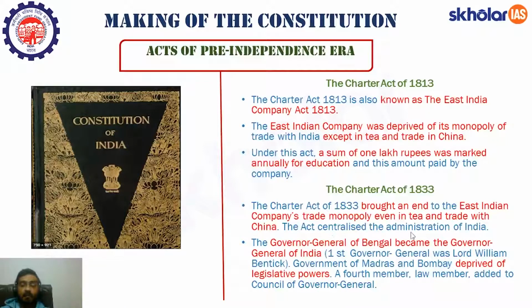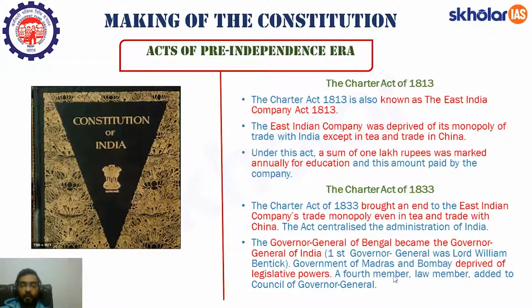The act centralized the administration of India further. So this act further centralized the administration of India. The governor of Bengal, that is, who was Warren Hastings, first governor of Bengal. This terminology or this designation of governor of Bengal became the Governor General of India, and the first Governor General was Lord William Bentinck. So what happened is these presidencies of Madras and Bombay, they were made subordinate to the Governor General of Bengal. What happened now is they were deprived of their legislative powers. अब ये कोई laws नहीं बना सकते थे, इनके लिए laws एक Governor General of India बनाएंगे.